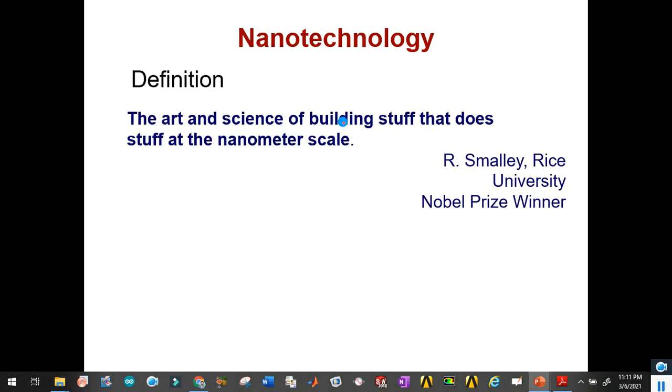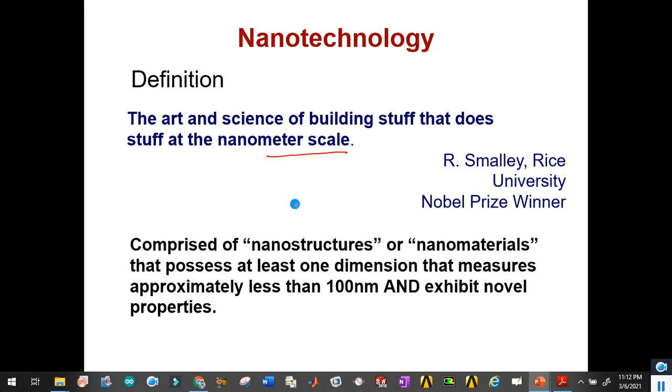Nanotechnology: the art and science of building stuff at the nanometer scale. At the nanometer scale, different particles are light in weight and also easily available, but are sometimes expensive. Depending upon the desired property, they are mixed with the corresponding material, and in this way we can also change the mechanical, electrical, and thermal properties.